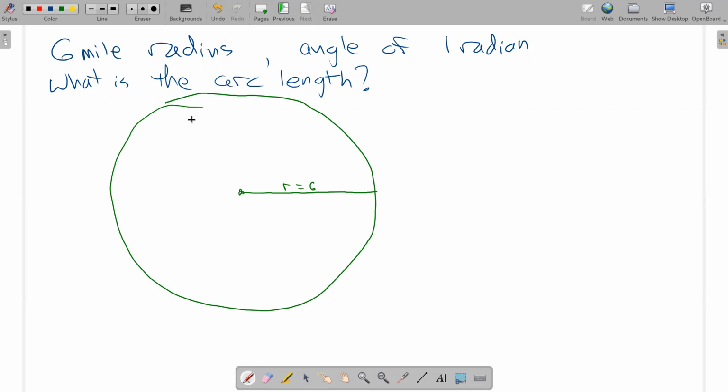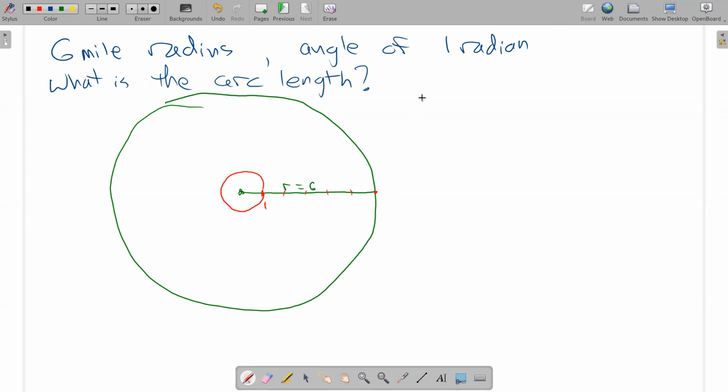Now, just for fun, I want to draw in here. If that's 6, that's 3. 1 is probably right here. 2, 3, 4, 5, and 6 out there. So I'm going to draw another circle in here. So that circle right there has a radius of 1.